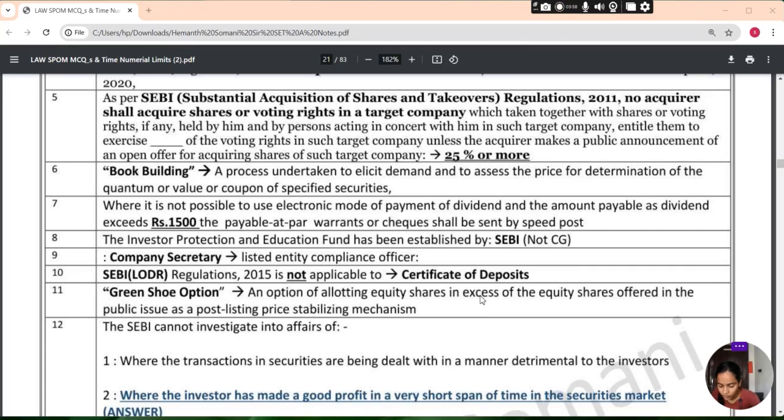SEBI LODR की जो Regulations 2015 हैं, that is not applicable to certificate of deposit, पर एप्लीकेबल नहीं है. Green shoe option is an option of allotting the equity shares in excess of the equity shares offered in the public issue as a post listing price stabilizing mechanism.